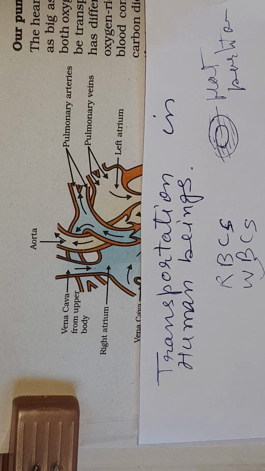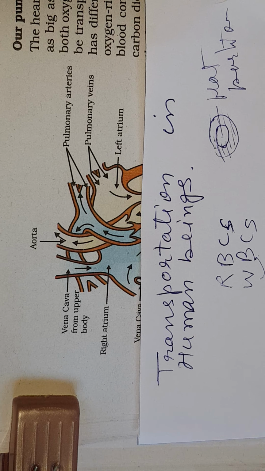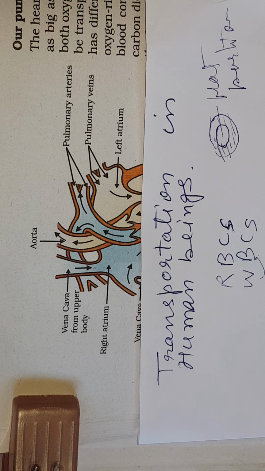Then blood platelets. Blood platelets are round and they are also without the nucleus, but blood platelets are very important for clotting of the blood. Suppose we get injured somewhere in the body, then these capillaries get damaged. If clotting does not take place, then blood will continue to flow. So to prevent the flowing of the blood, these blood platelets, with the help of some chemicals, form a network of all the cells, and thus blood clotting takes place.